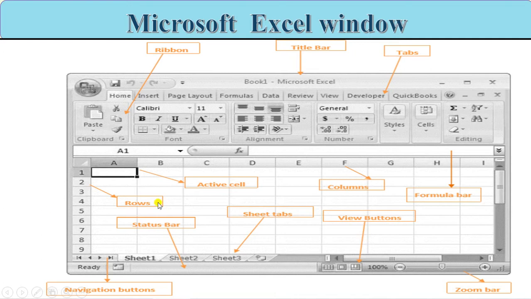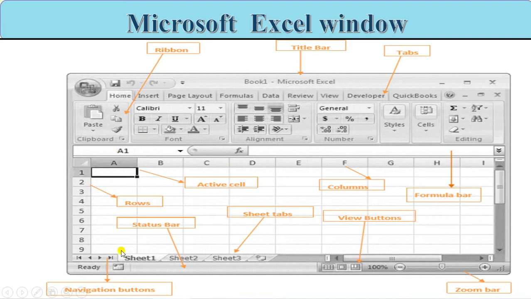After this is your active cell. The cell which is bordered by the black line is called an active cell. These are the columns A, B, C, D, E, F, G, H. These are the columns, and 1, 2, 3, 4 are the rows.